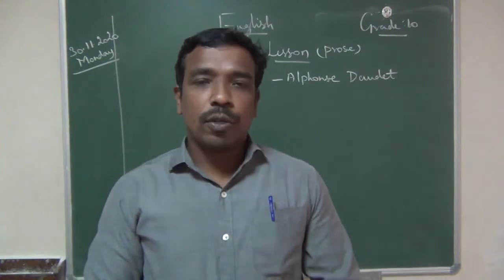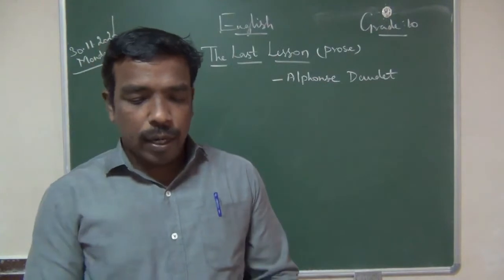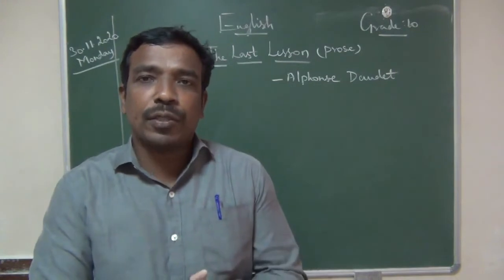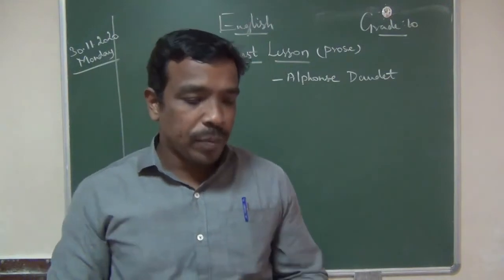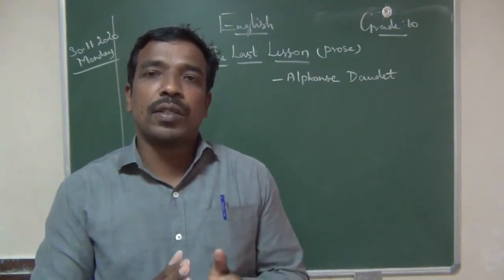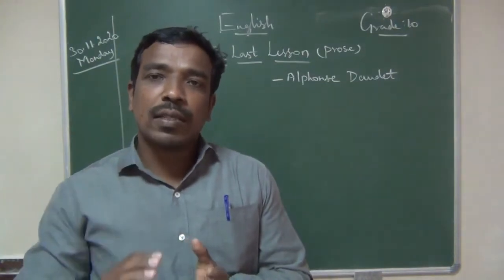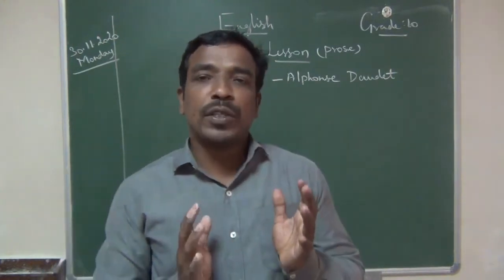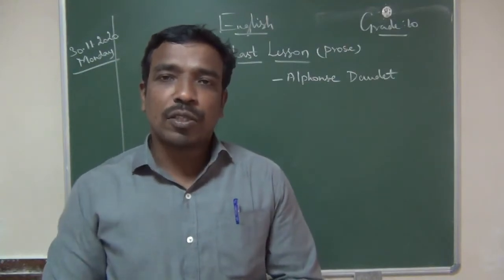Before moving into the lesson, the last lesson is set in the days of the Franco-Prussian War that happened in 1870-71. As I already said, there is no Prussia nowadays. In those days German people, Poland, and a certain part of Austria were called Prussians. The Prussians defeated France and took away the part of Alsace and Lorraine.